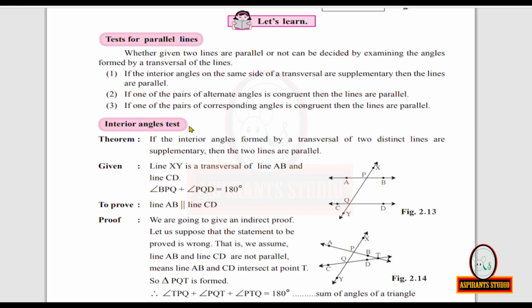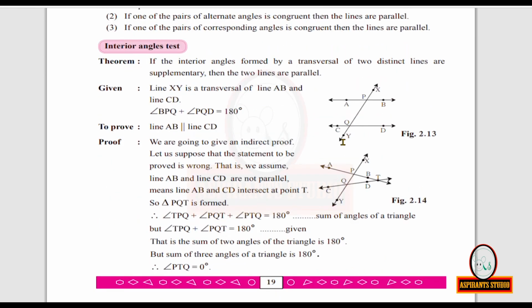So there is a difference between interior angles theorem, alternate angles theorem, corresponding angles theorem and interior angles test, alternate angles test and corresponding angles test. So if you are wanting to prove that two lines are parallel, then that is the test for parallel lines: interior angles test, alternate angles test and corresponding angles test.